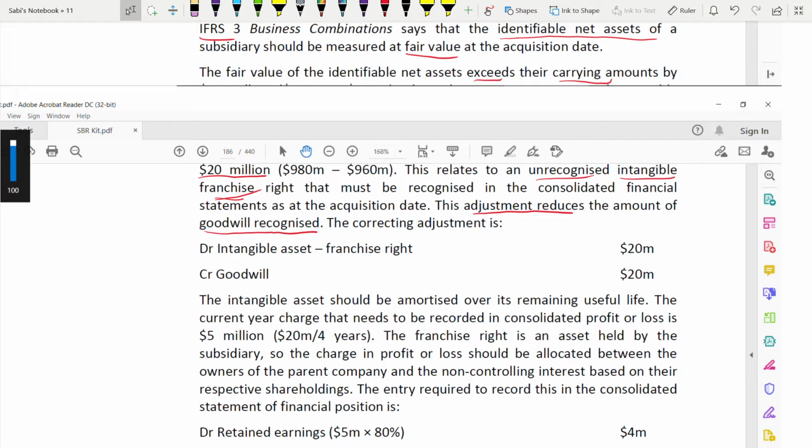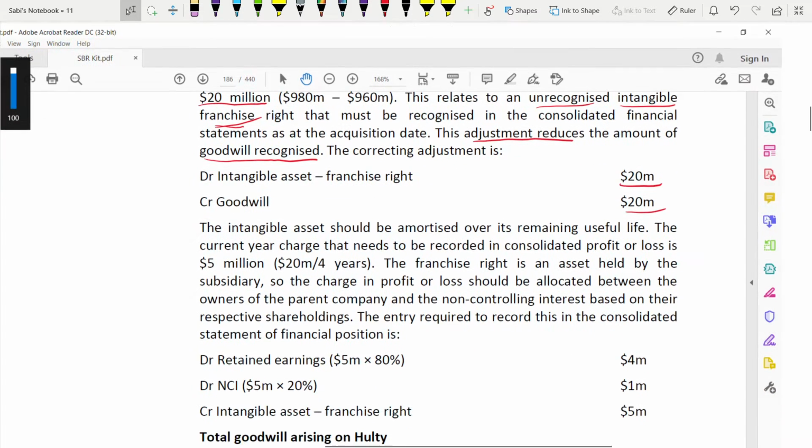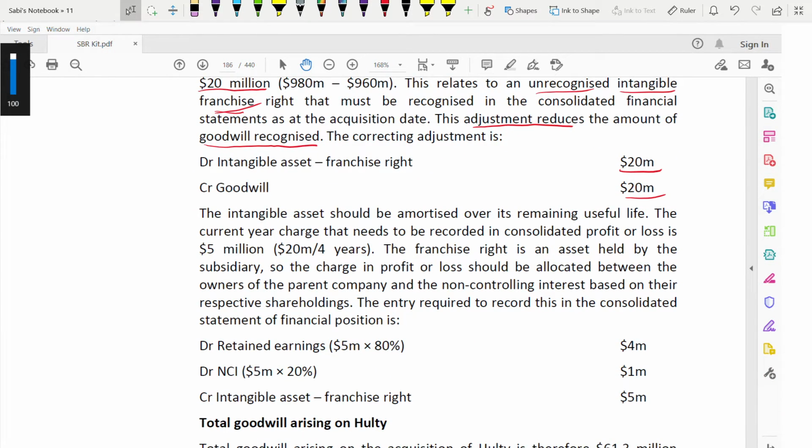Because net assets have increased from 960 to 980, goodwill will fall because we are deducting a bigger figure. Goodwill is an asset, so when you need to reduce goodwill, you need to credit goodwill. And where will you debit 20? Franchise right, it's an intangible asset. Okay, don't forget the amortization.